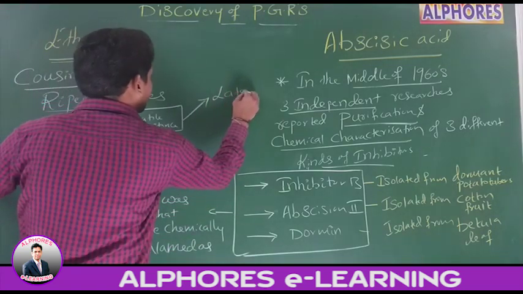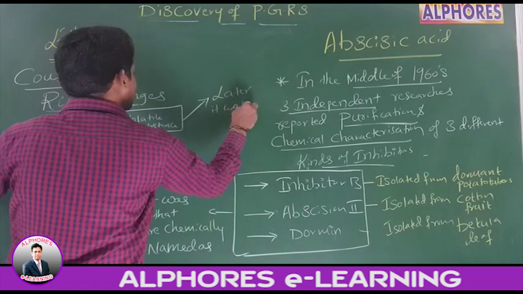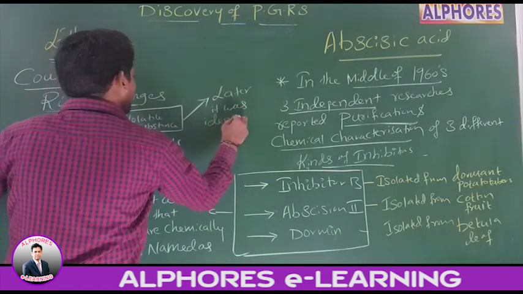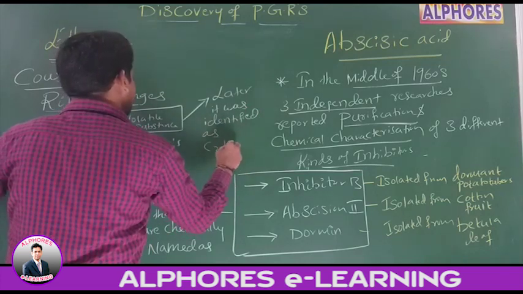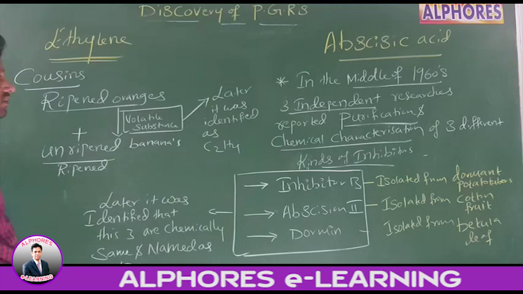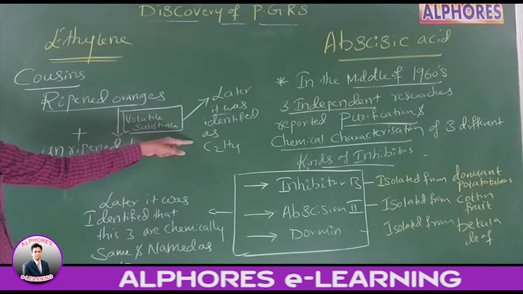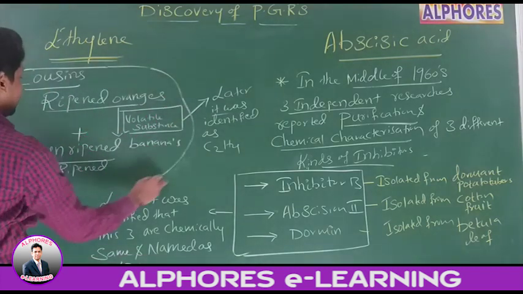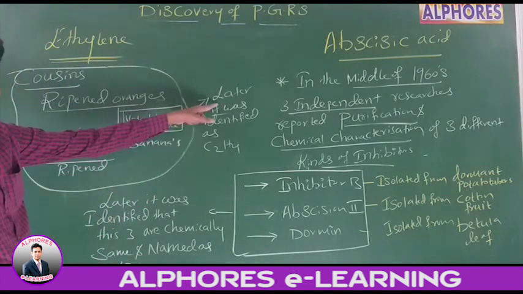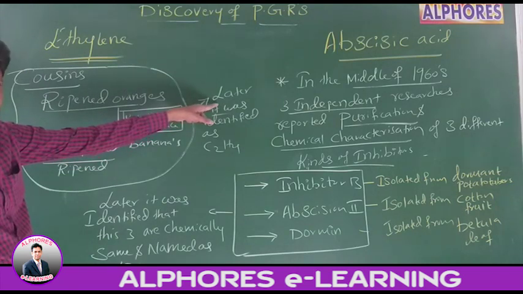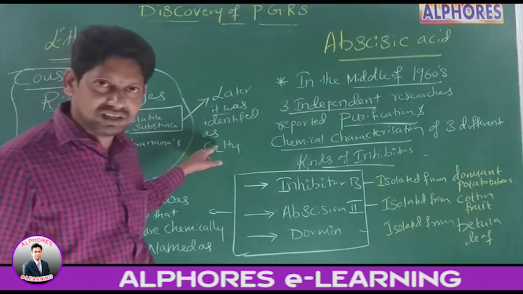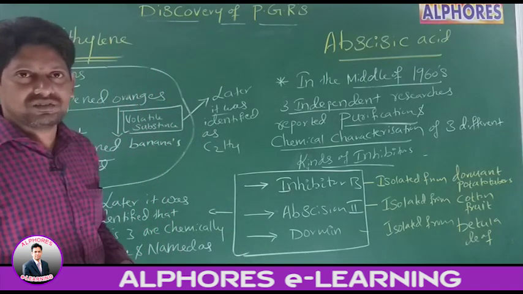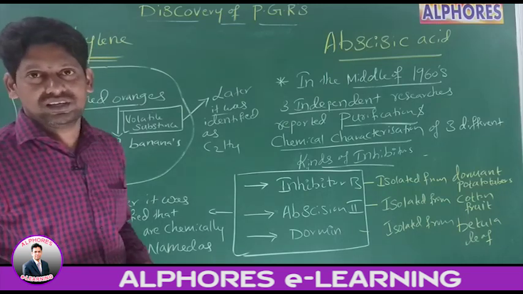Later, this volatile substance was identified as ethylene. Okay, this is about the discovery of plant growth regulators. Right, thank you.